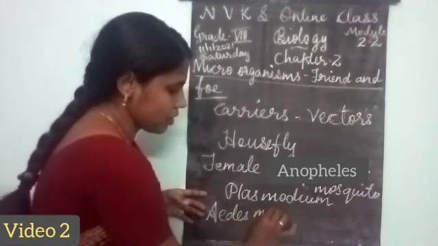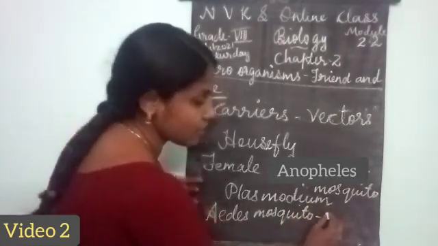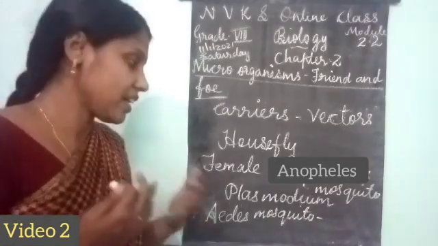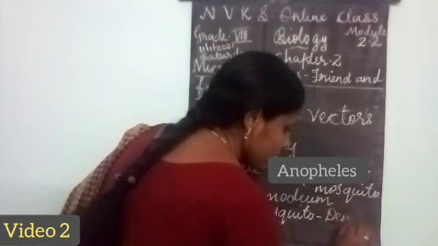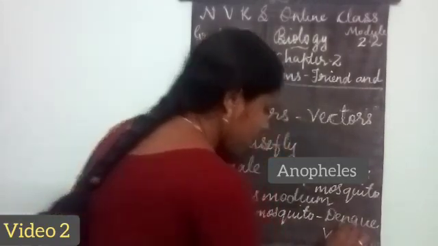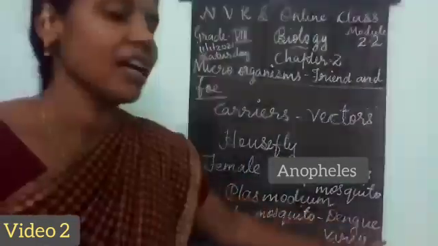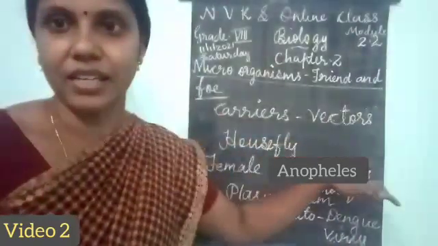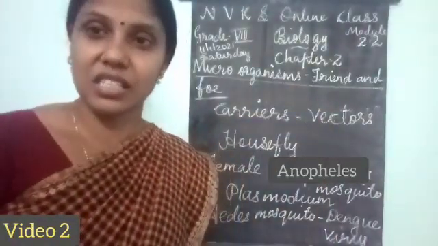Okay, the next one is the Aedes mosquito. Here this Aedes mosquito causes a disease that is called dengue fever, and it carries a virus. The name of the virus is dengue virus. So the dengue virus is carried by the Aedes mosquito. So these are some of the examples for carriers, especially insects. And how can we prevent these diseases?